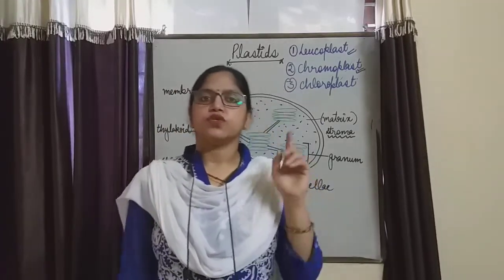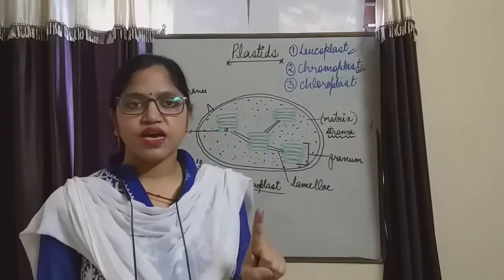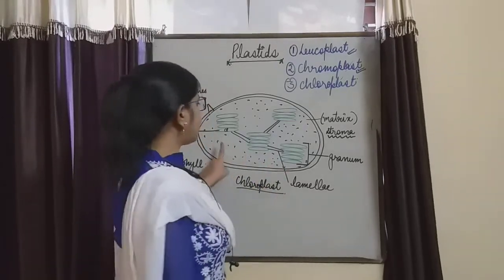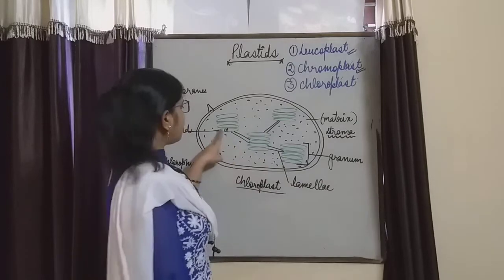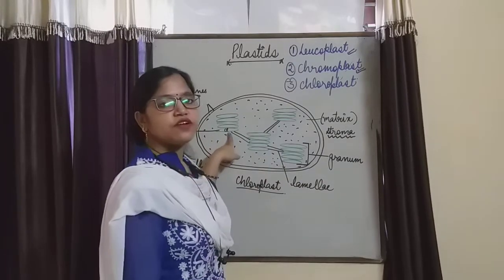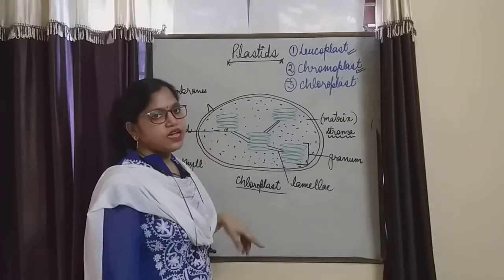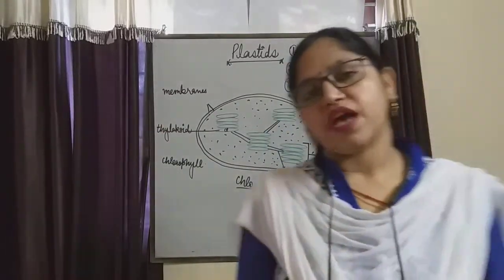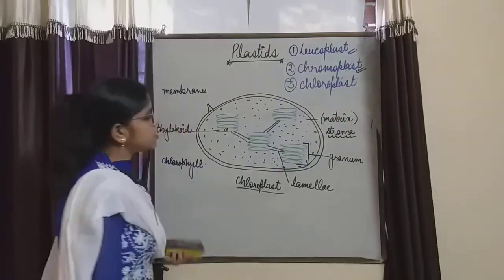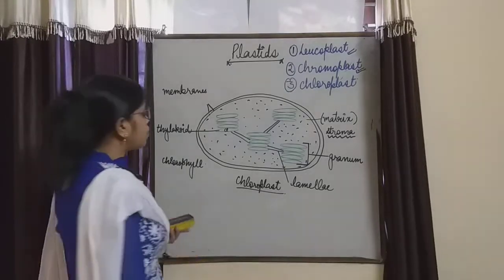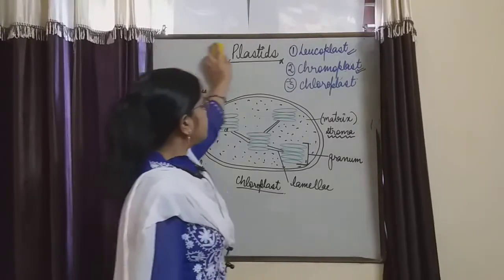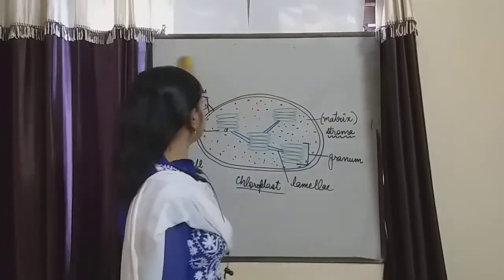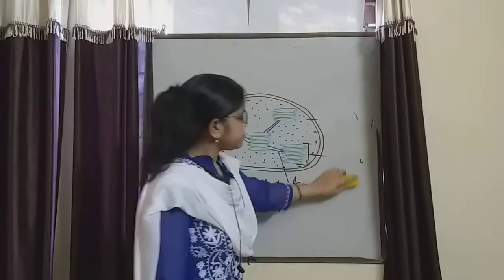Inside the mesophyll cells the chloroplasts are present. Inside the chloroplast the chlorophyll is present for the trapping of sunlight, or for the formation of food by the process of photosynthesis. So chloroplast is said to be the kitchen of the cell.